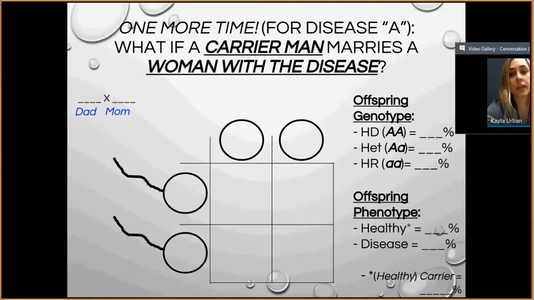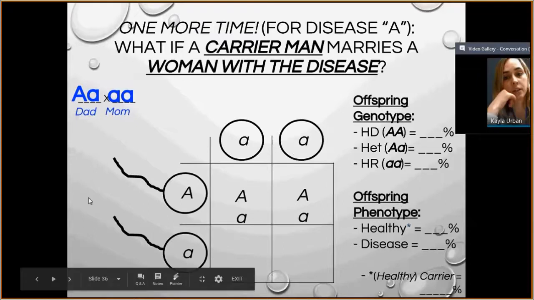So what if a carrier man marries a woman with the disease? Dad is a carrier, means he's capital A, little a, and mom has the disease, means she's little a, little a. So if we set that up, mom across the top, dad down the side. This first box, heterozygous, big A, little a. Second box, same, big A, little a. Third box here, 2 little a's. And fourth box, again, 2 little a's.